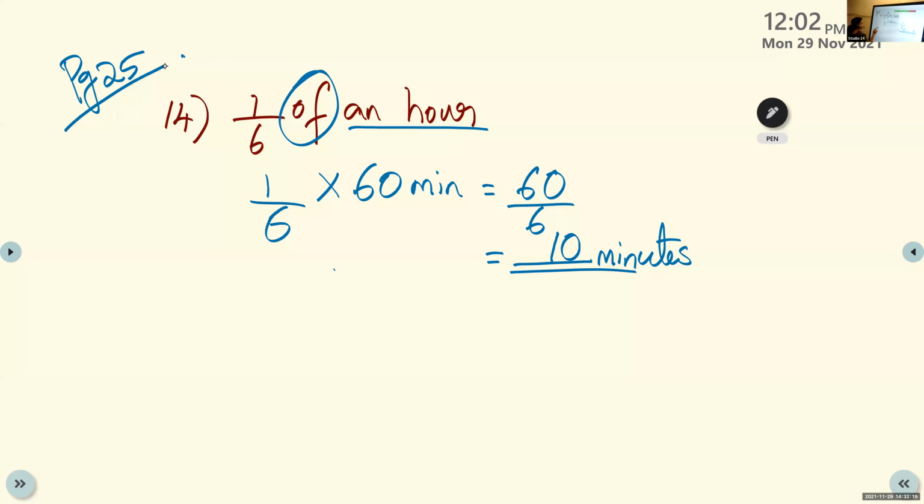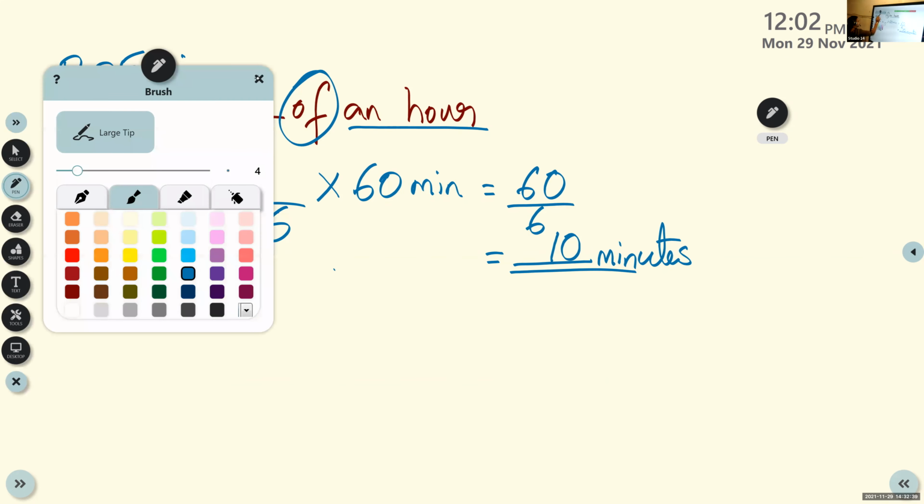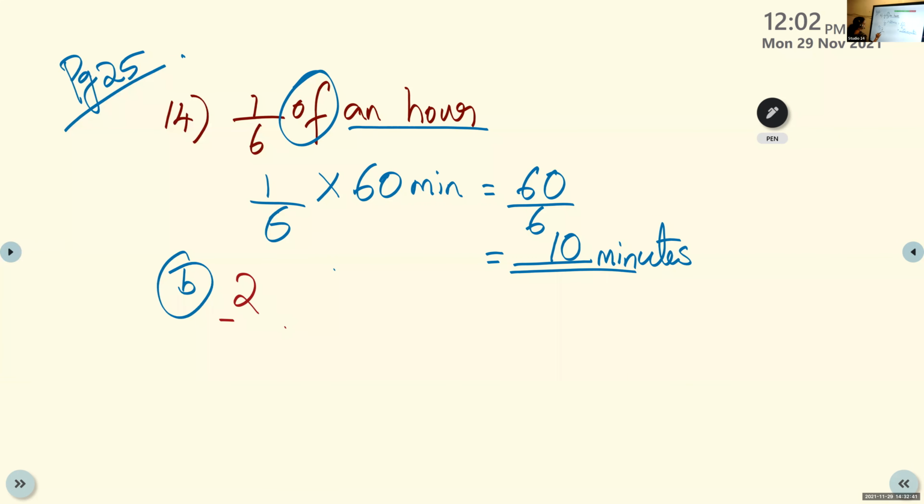Okay. Now, who is going to read question number B? Anna Rose, can you read question number B? I think she's facing some network issue. 2 by 15 of an hour in minutes. 1 hour is equal to how many minutes?